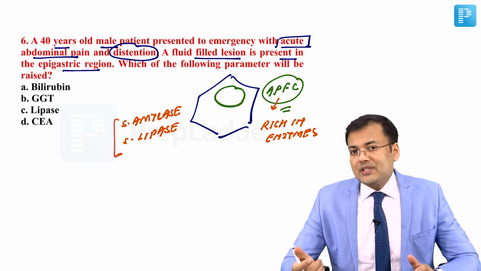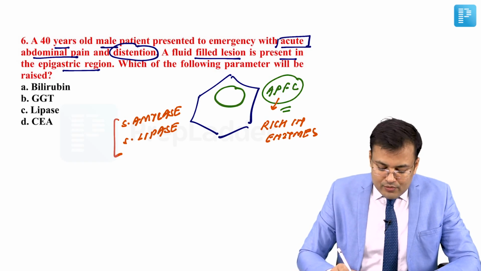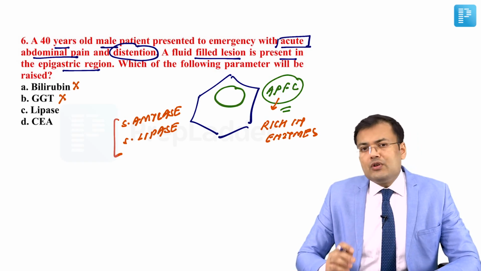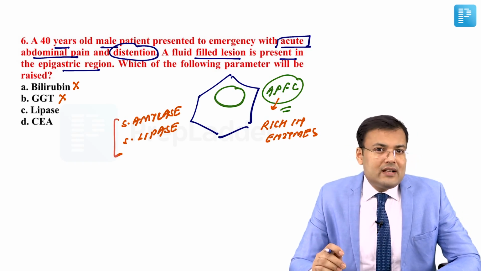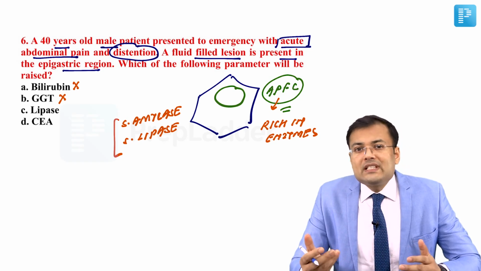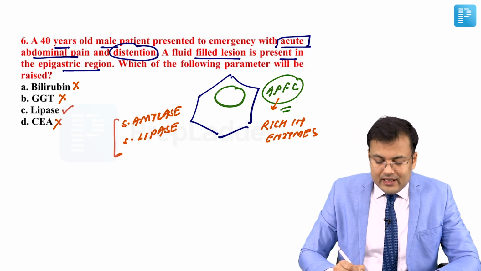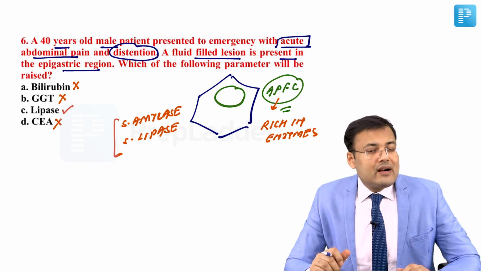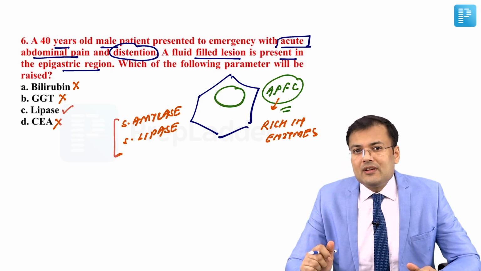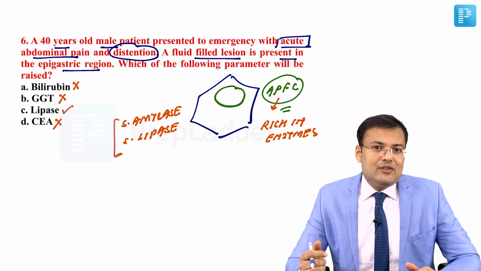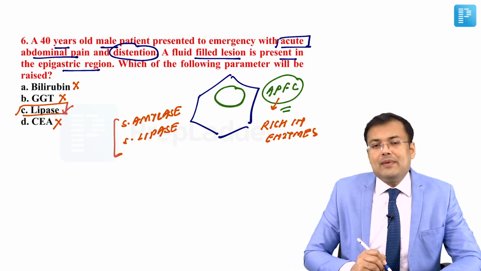So what is the correct answer? The patient is having acute pancreatitis. Which of the following parameters will be raised? Bilirubin? No. GGT, gamma glutamyl transpeptidase, ALP, 5-nucleotidase, these are the markers of cholestasis. Lipase, yes, it is raised. CEA, generally it's a tumor marker raised in malignancy or some pre-malignant conditions which increase the risk of adenocarcinoma, right? So the correct answer for this question is C, that's lipase.